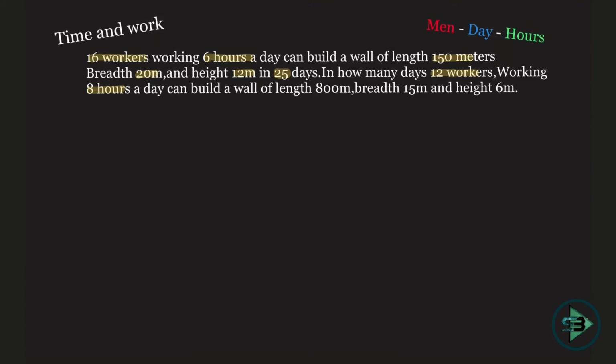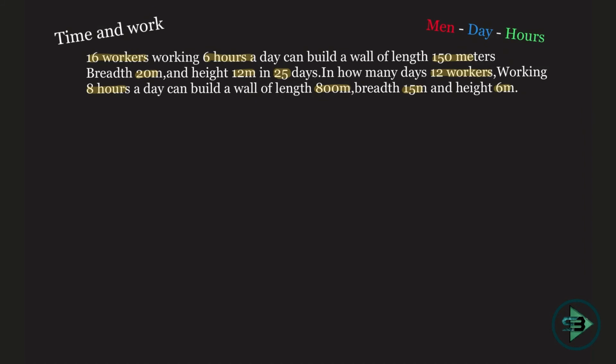So how many days is being asked here? Men is being given to me, R is being given to me, days is something that is asked to me, but the work is different. They are building a different wall. They are building a wall of length 800, breadth 15 and height 6, which means in this case you don't have W1 equals W2, which happened in the first problem.